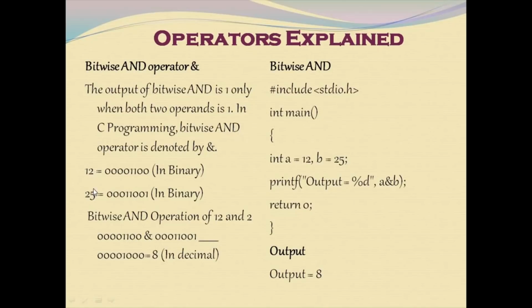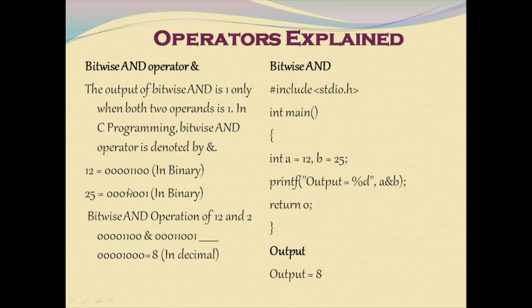Here is a sample example. Two decimal numbers are converted into binary form, and a bitwise comparison is performed. 0 is compared to 0, this 0 is compared to this 0, this 0 is compared to this 1, and 1 is compared to 1. So here we have 1 and 1. If both operands have 1, then the result is going to be 1.